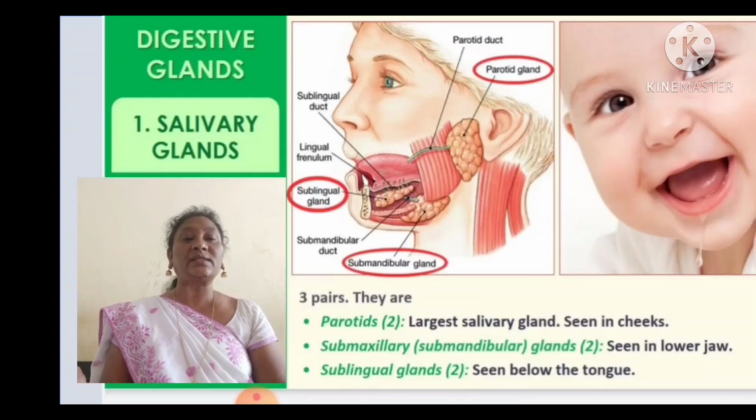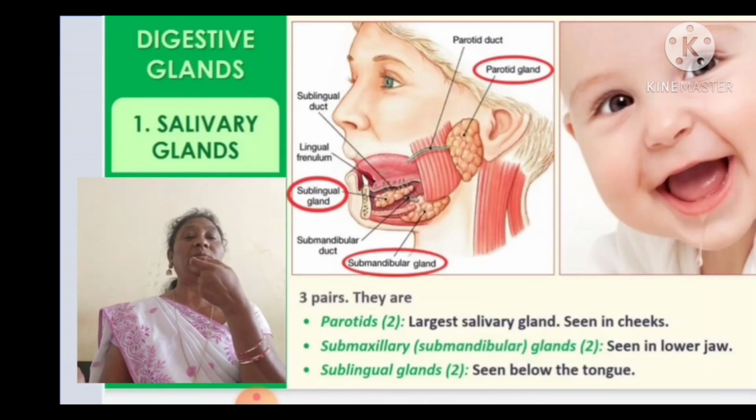Second one is the submaxillary or submandibular glands. These are seen in the lower jaw. And sublingual glands are seen below the tongue.